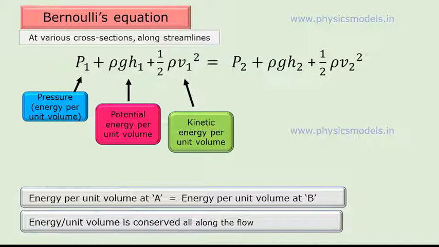A quick look at the Bernoulli's equation. The energy per unit volume has to be conserved at every point along the streamline as the water flows through the tube. The pressure is an energy per unit volume, the rho g h is a potential energy per unit volume, and the half rho v squared term is a kinetic energy per unit volume.